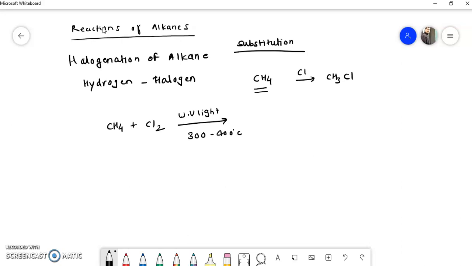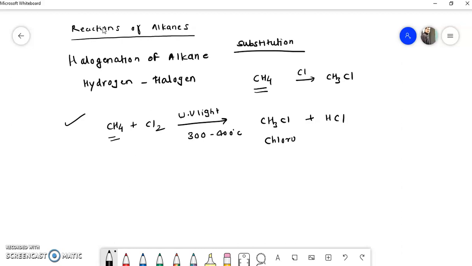Then the product is CH3Cl, and the side product is HCl. So here one of the hydrogens of this methane is replaced by a chlorine. This is the example of chlorination of methane, and the name of this product is chloromethane.